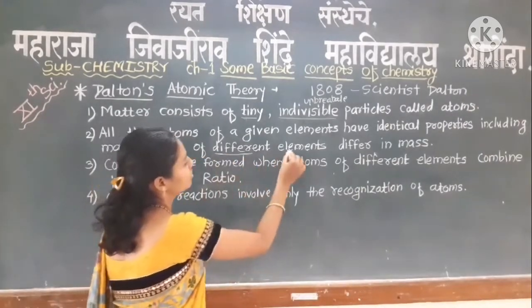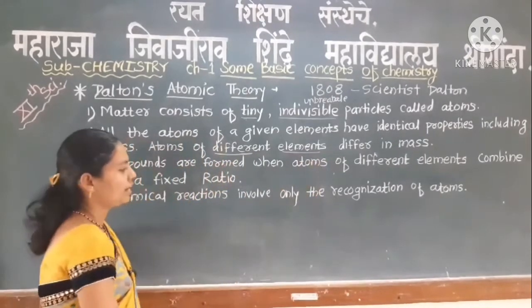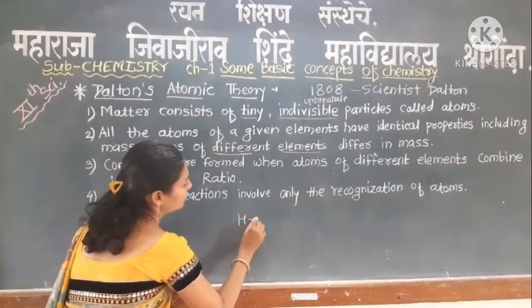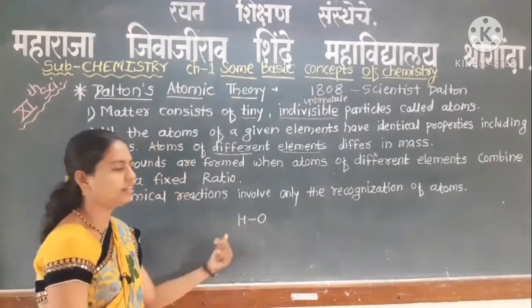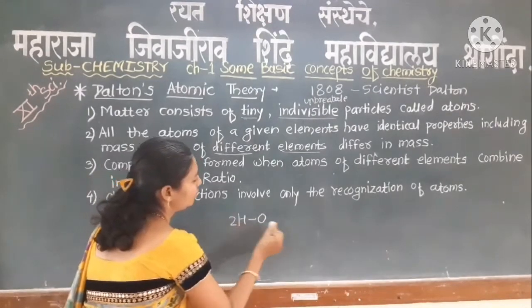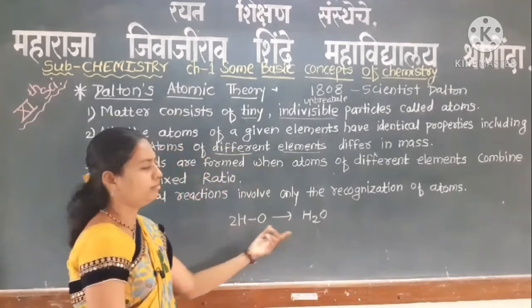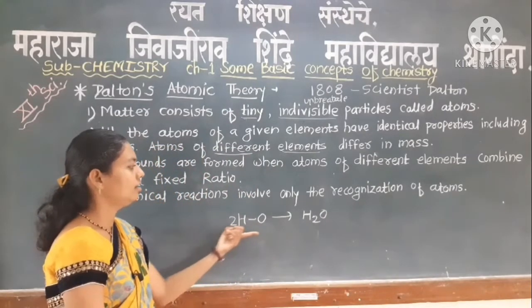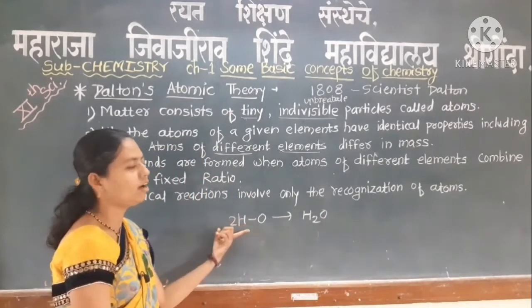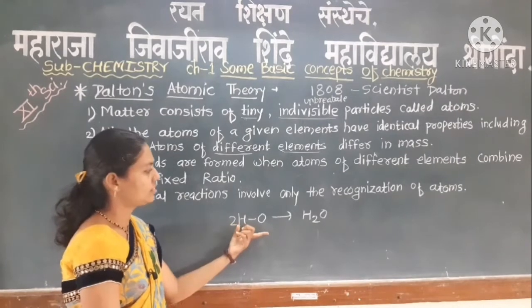Different elements means, for example, hydrogen and oxygen, which combine to form water molecules. These two elements are different, that means they have different masses.